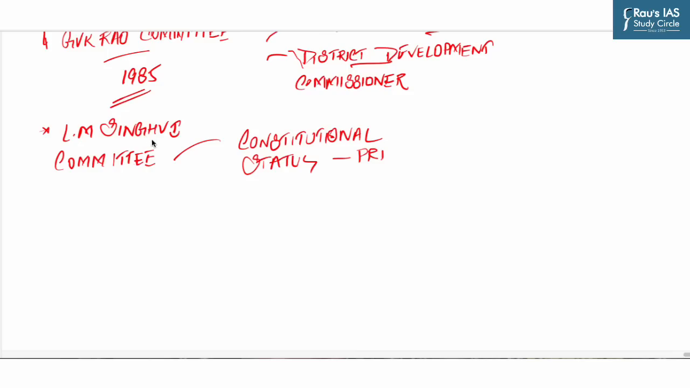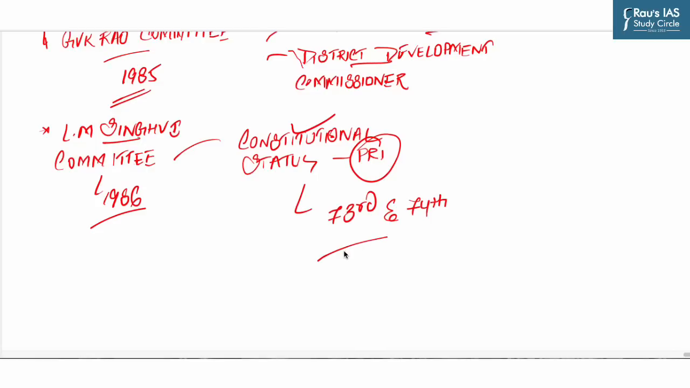Now the next and the most important committee, LM Singhvi Committee, was appointed by the Government of India in year 1986 with the main objective to recommend steps to revitalize the Panchayat Raj system for democracy and development. Now this committee suggested that the constitutional status must be given to PRIs. And thus, 73rd and 74th Constitutional Amendment Act was passed by Parliament in 1992 and got assent on 20th April 1993.